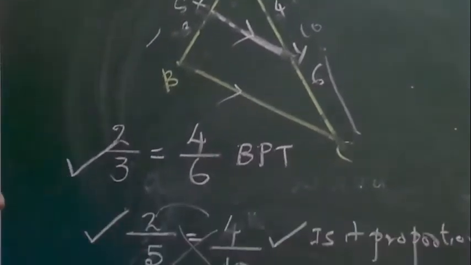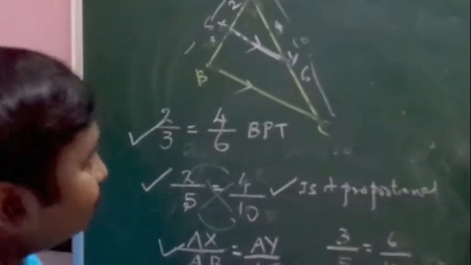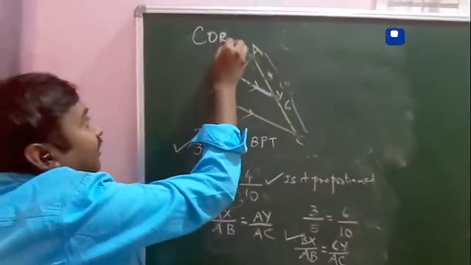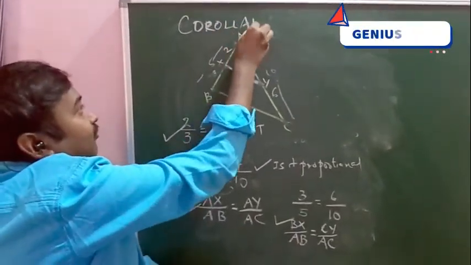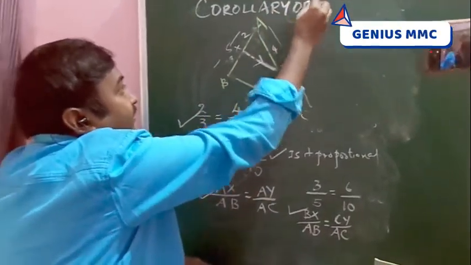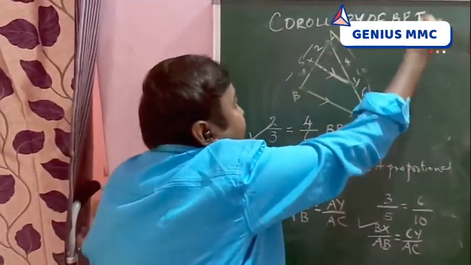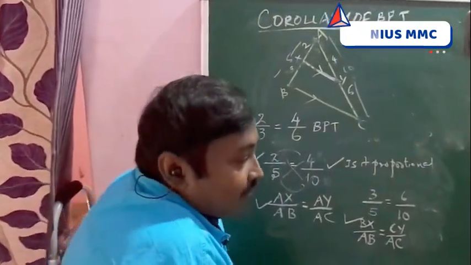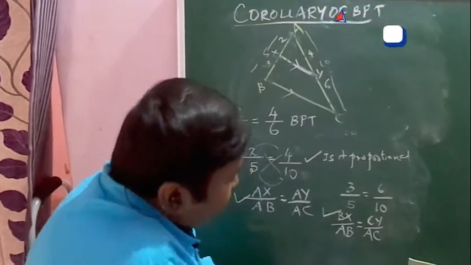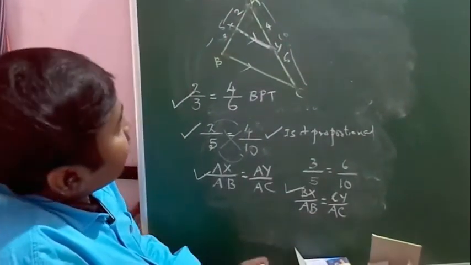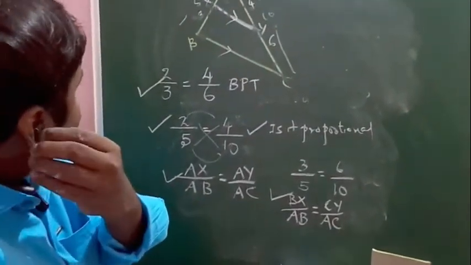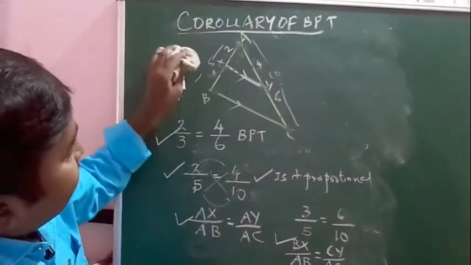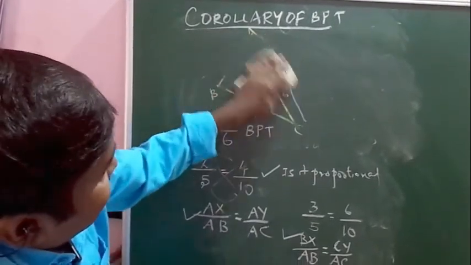We can write it in the other two methods also. So what do you call this? Corollary of BPT. We can prove this by taking the BPT. Then we can explain the statement.